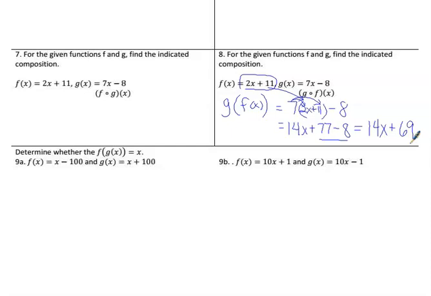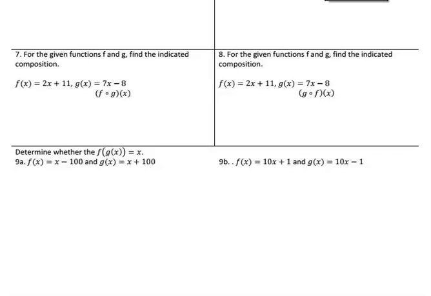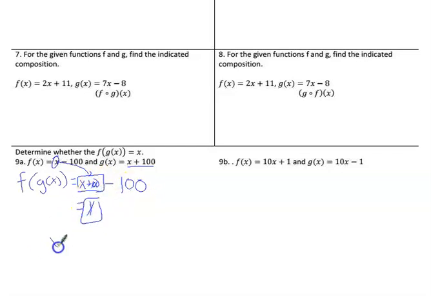And number 9, part A. Does f with g on the inside equal x? So let's see. I'm going to take f, and we're going to put g inside it, and we want to find out, does that give us x? So f is x minus 100. But inside it, I'm going to put g, which is x plus 100. I replace this x, it just becomes the whole g, which is x plus 100. Well, that's just x plus 100 minus 100, which is just x. So that one's a yes.